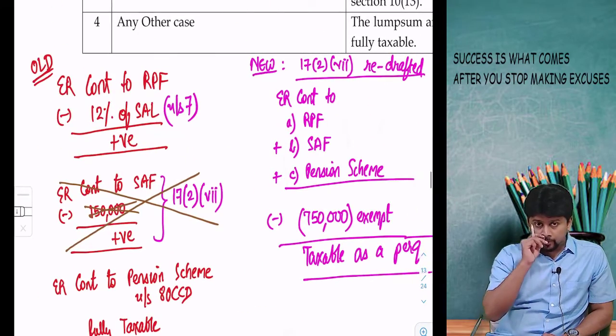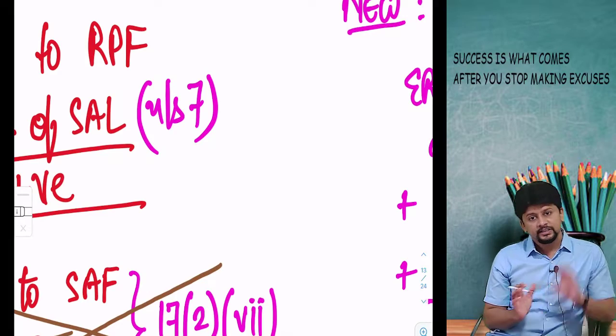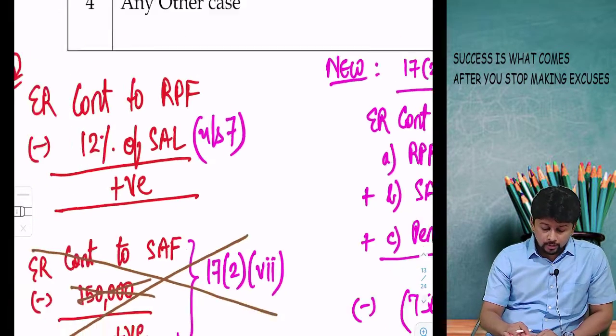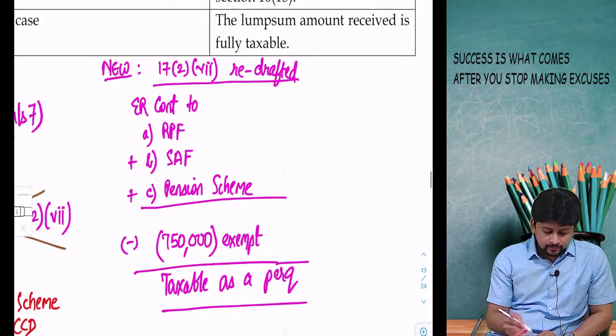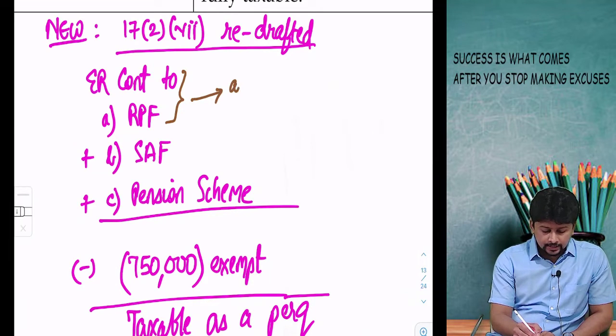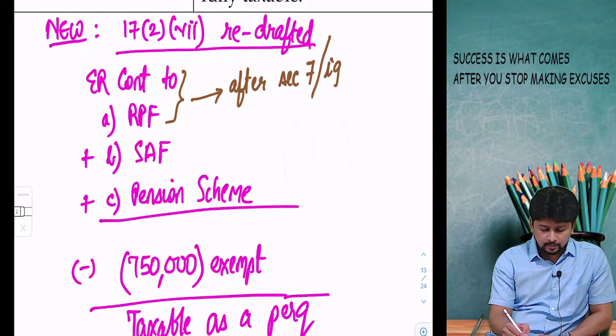But now the problem arises is that section 7 is still there in the Income Tax Act. So now the confusion arises. Look at the screen please. When I take employer's contribution to RPF, should I take it after applying section 7, or should I take it ignoring section 7?